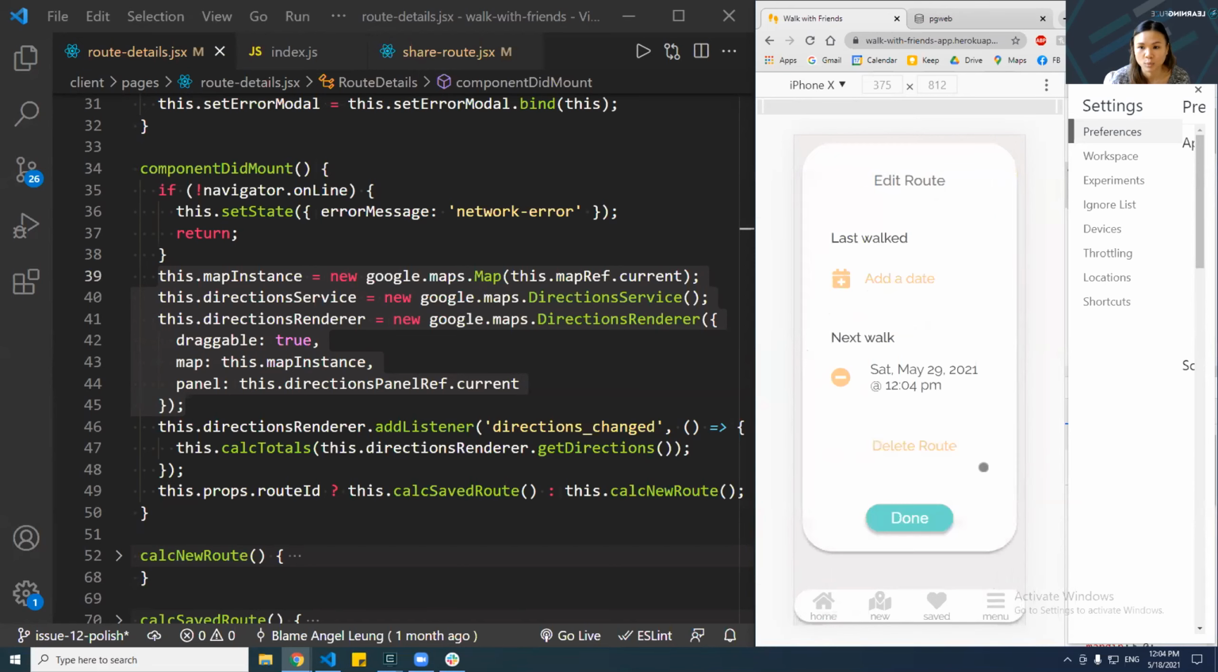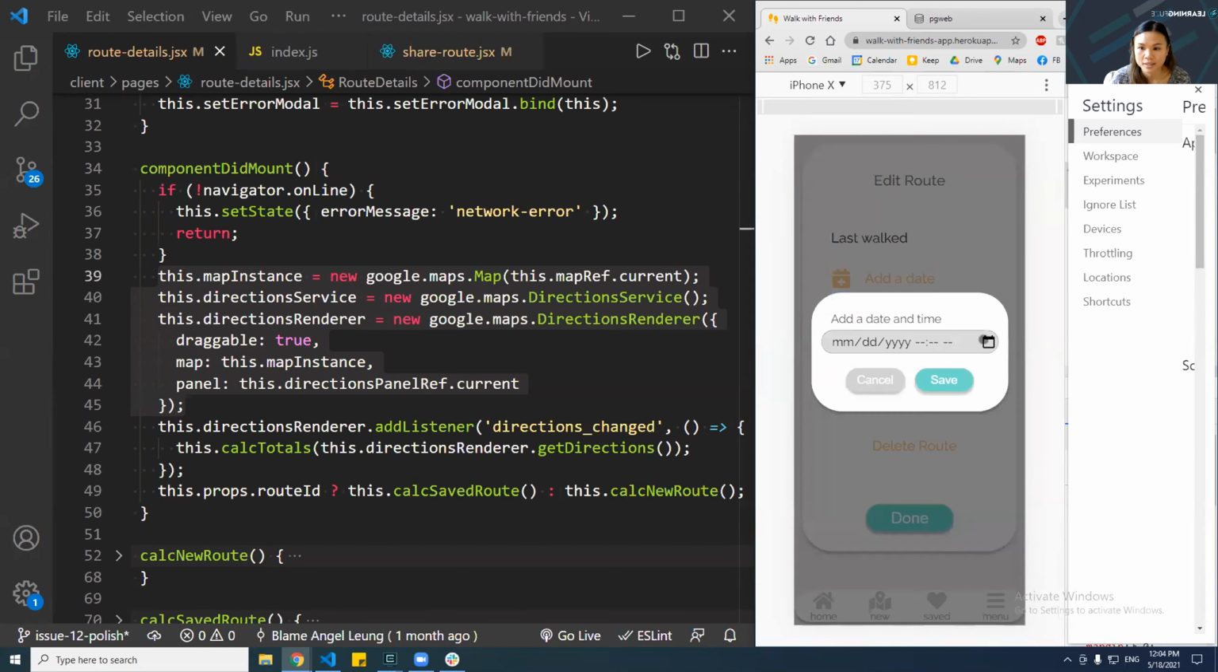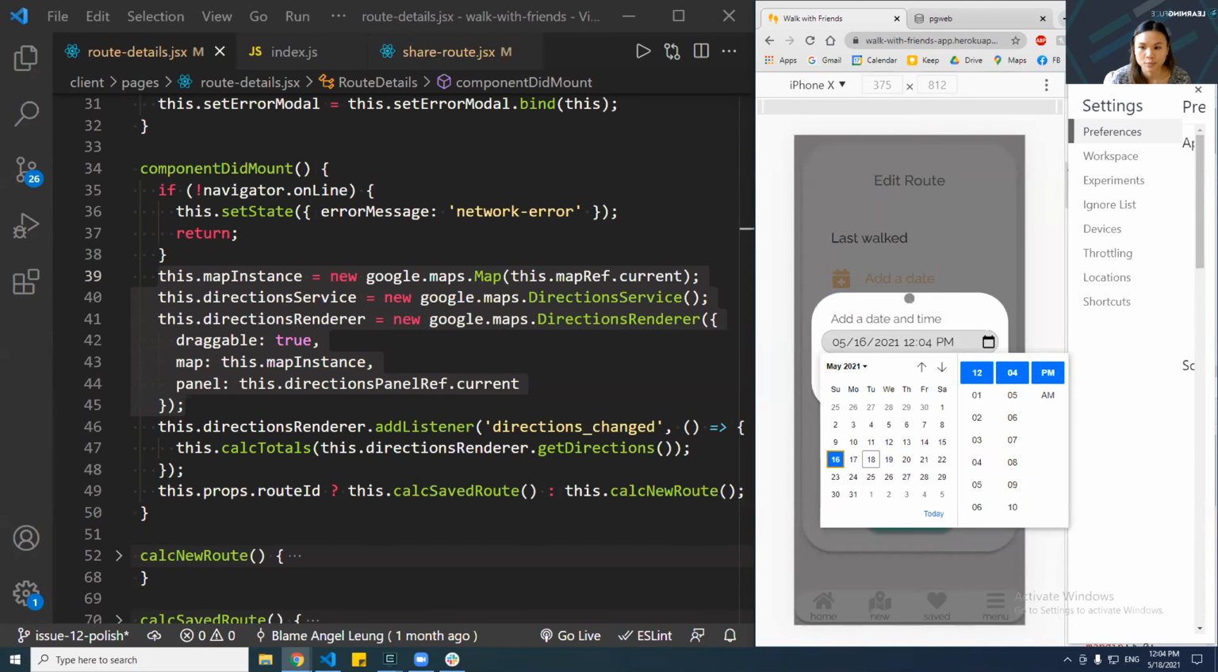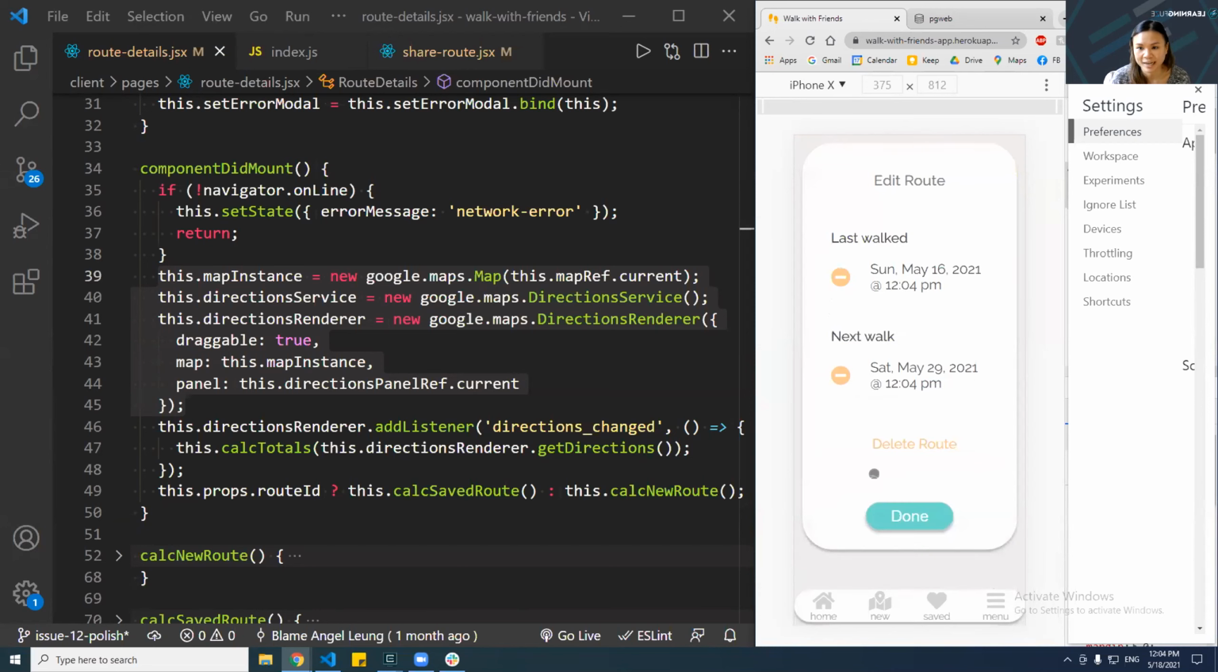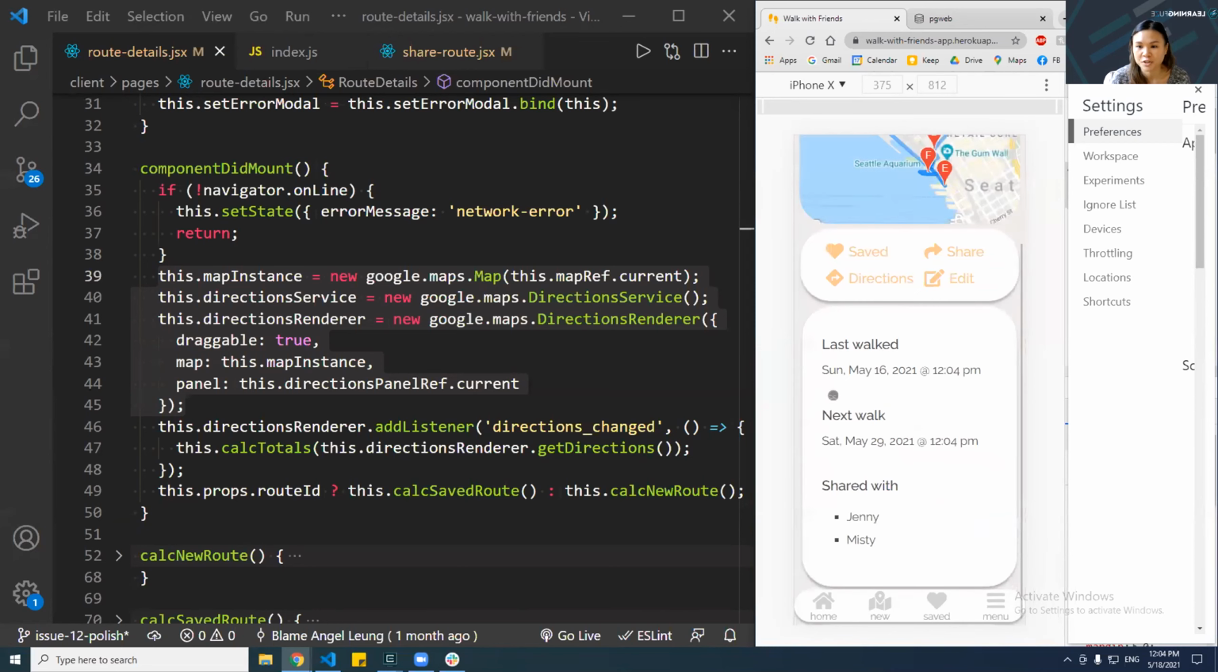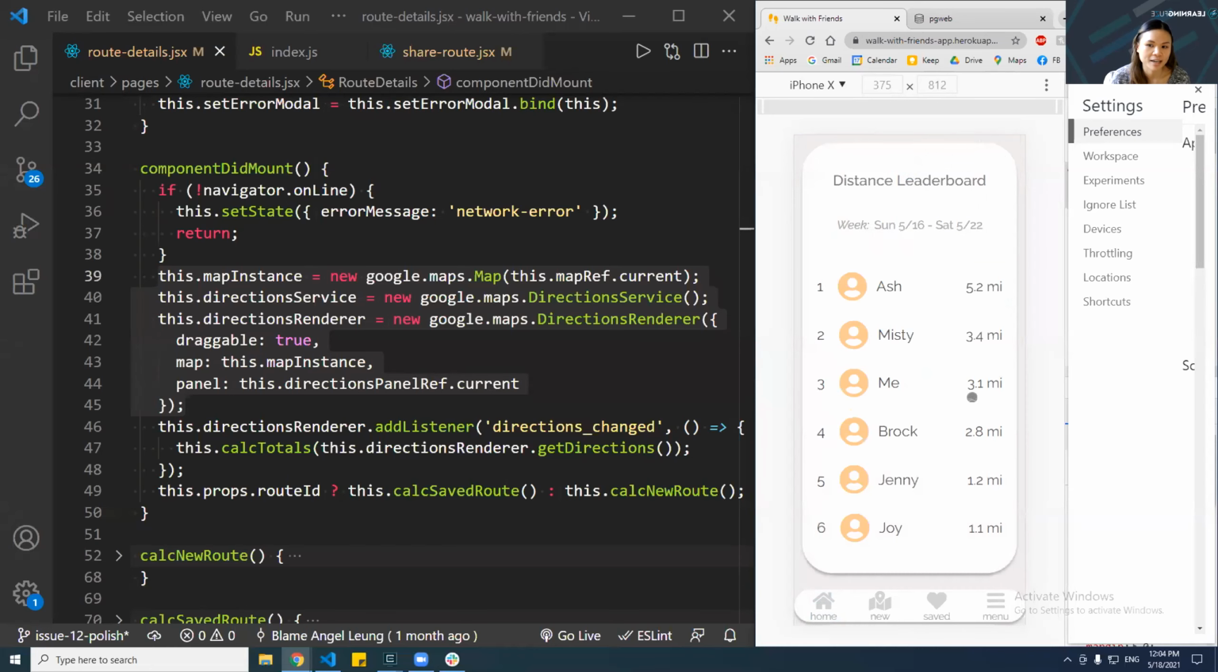Now I can edit this if I want. I can either delete the date I just added, or I can add a date for last walked. So let's say that I actually already walked this route on Sunday. So I can add this here. So it will show up as a last walked date here. If I go to my homepage, I'll see that my total for this week also updated with this route.